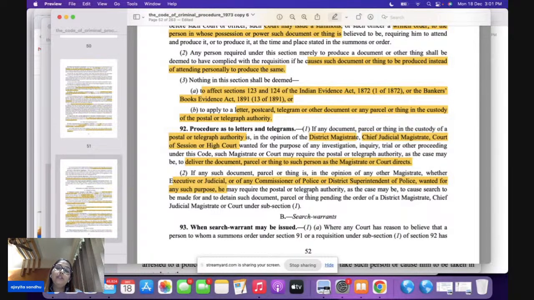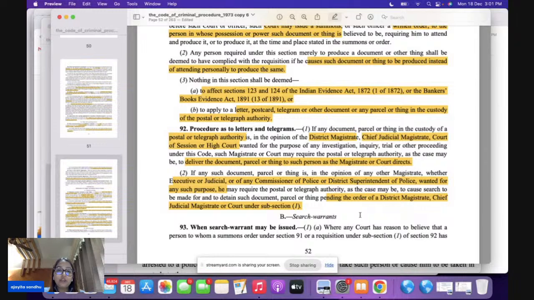He may require the postal or the telegraph authority to deliver this pending the order of the district magistrate, CGM, or the court which is given under subsection 1, that is your Court of Session or High Court here. So subsection 2 is talking about 4 kinds of people in whose opinion the procedure as to the letter and telegraph is going to matter. That is DM, CGM, Session or High Court.